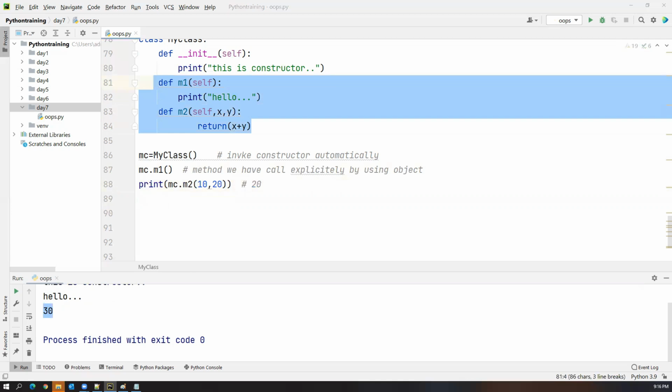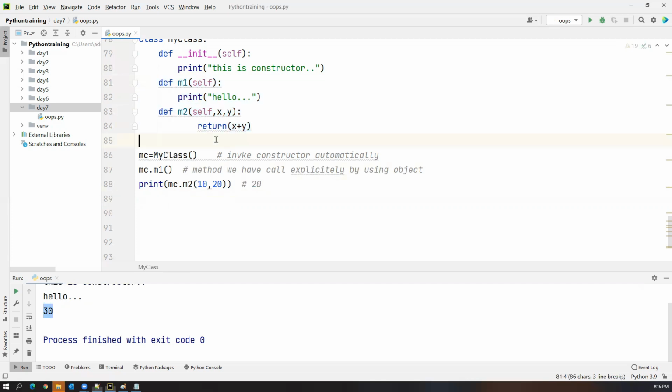Now let me show you one more example. We have seen how to declare the constructor inside the class and how to invoke the constructor at the time of object creation. Let me show you something.